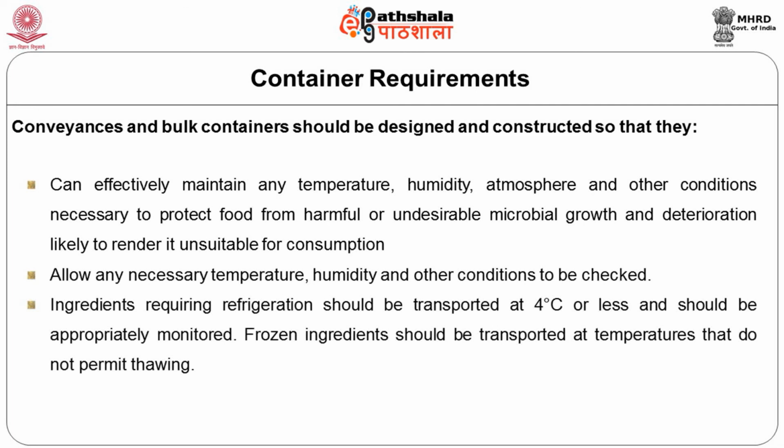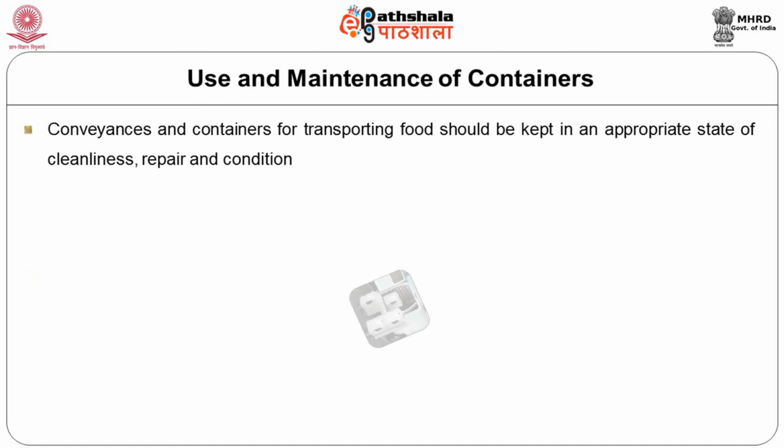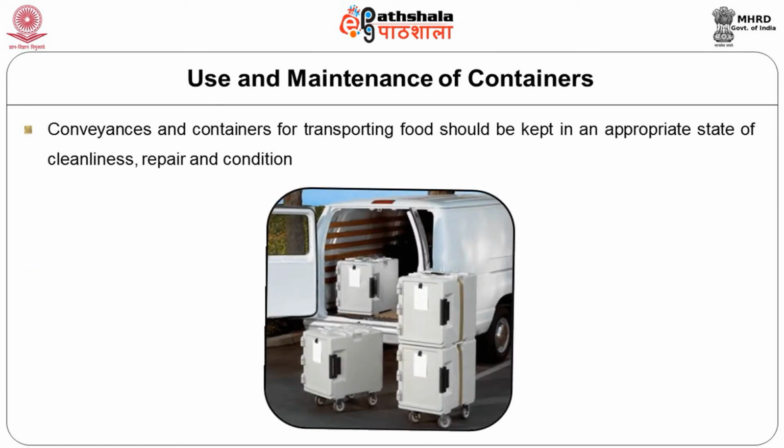Ingredients requiring refrigeration should only be transported at 4 degrees or less and should be monitored for maintenance of the temperature, or must have indicators to show that there was a change in the temperature condition during the transit. Frozen ingredients should be transported at temperatures that do not permit thawing. Conveyances and containers for transporting food should be kept in an appropriate state of cleanliness, repair and condition.